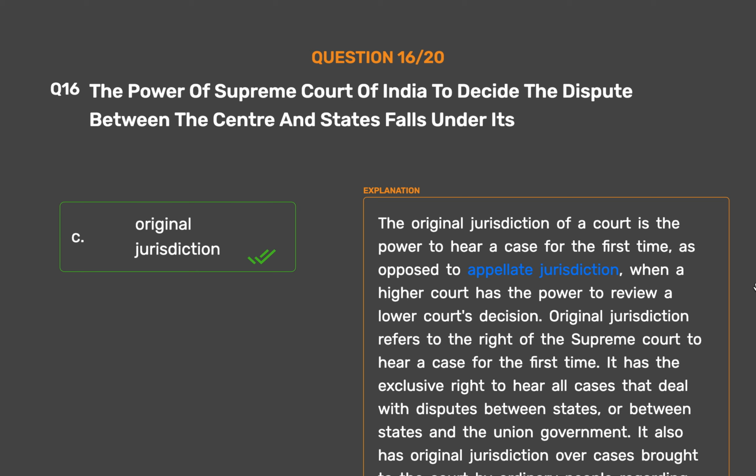It has the exclusive right to hear all cases that deal with disputes between states, or between states and the union government. It also has original jurisdiction over cases brought to the court by ordinary people regarding issues of importance to society at large.